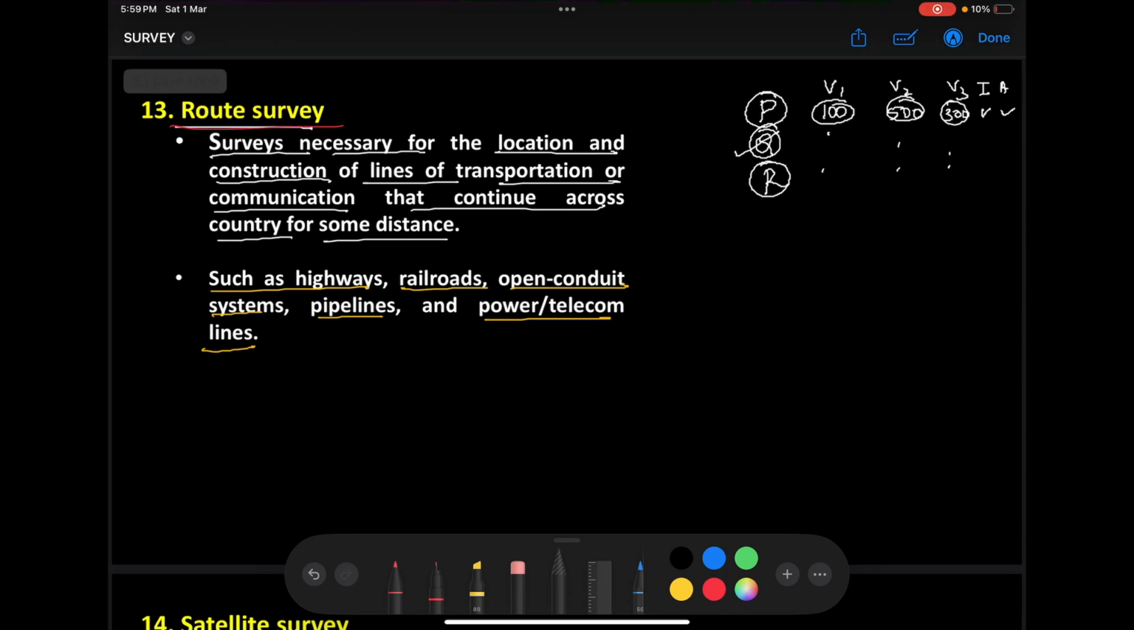Right? So this information about the villages and industrial and agricultural products is collected by doing a survey. That kind of survey is what we call a route survey. Okay. So you see, surveys are necessary for the location and construction of lines of transportation or communication that continue across country for some reasons.